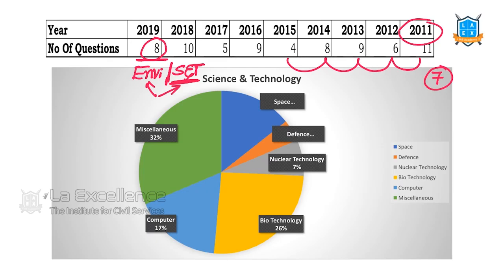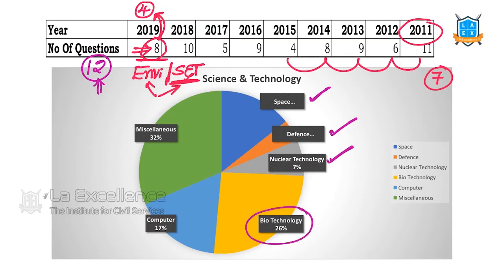But if we observe, typical questions from science and technology are 8, and based on science and technology we can answer a few more questions, approximately 4. Last year's weightage of science and technology is 12, and this year I believe we will get at least 10 questions, because the government is giving more emphasis to defense, and there are many issues with regard to nuclear technology in recent months. Space technology, as usual, gets at least a few questions.